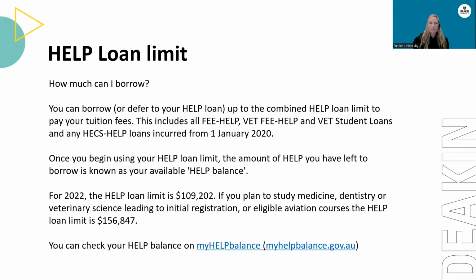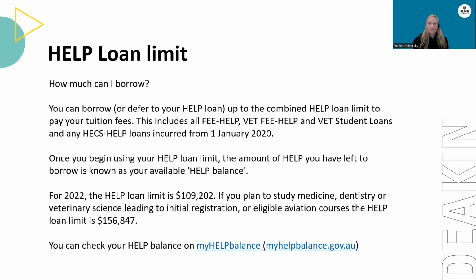The HELP loan limit. So how much can you borrow? You can borrow or defer to your HELP loan up to the combined HELP loan limit to pay your tuition fees. This includes all FEE-HELP, VET FEE-HELP, and VET Student Loans, and any HECS-HELP loans incurred from the 1st of January 2020.